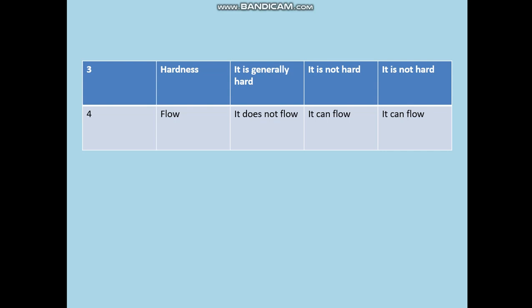A solid is generally hard because its molecules are closely packed. A liquid is not hard because it is less closely packed. A gas is loosely packed, so it's not hard.